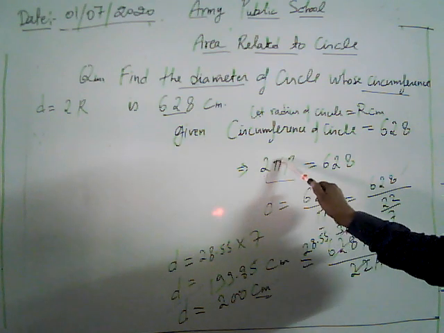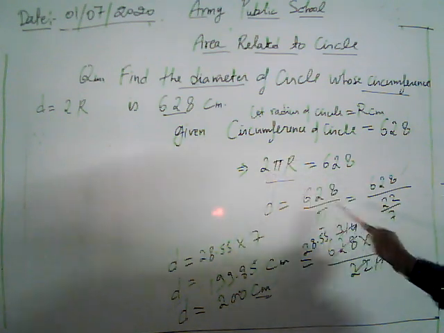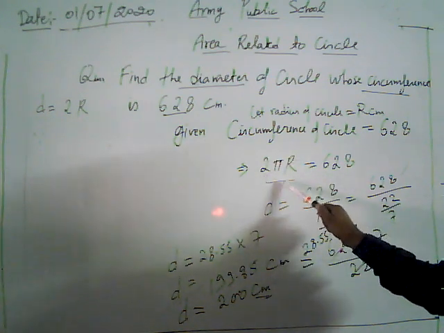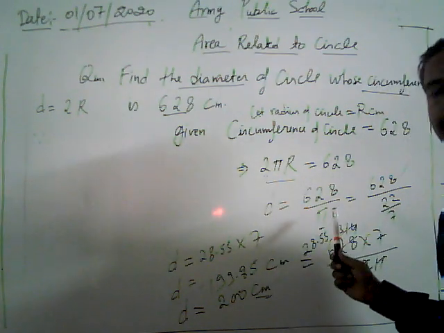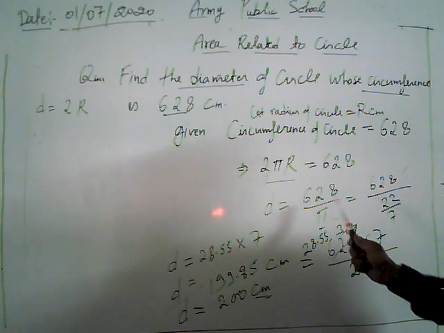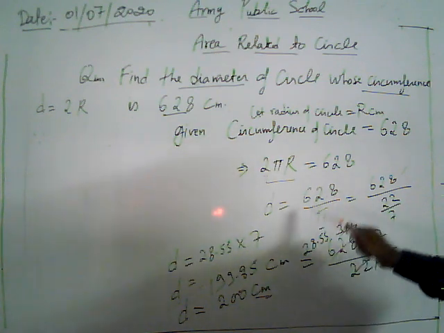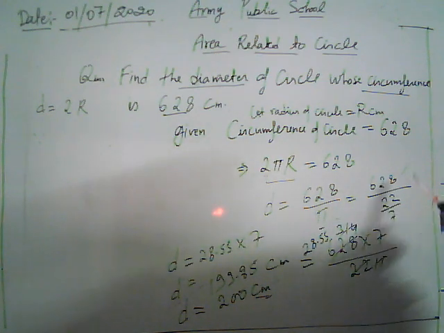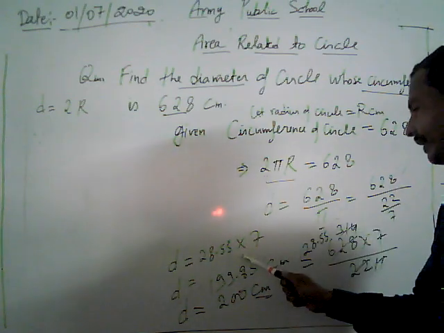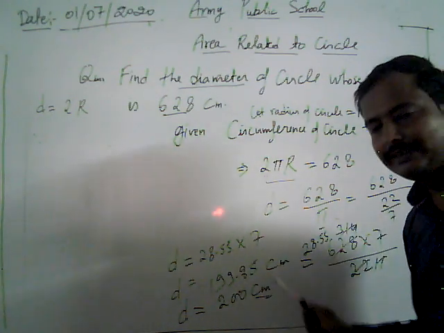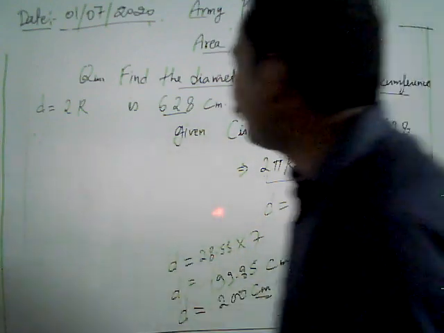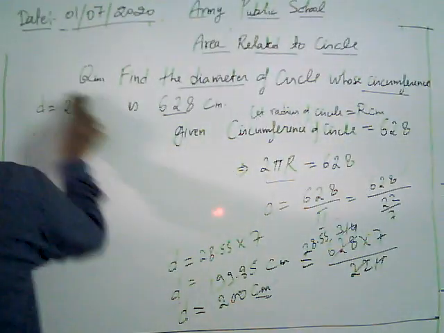Now we substitute pi on the right hand side. On the left hand side it is in the product part, so after transposing we divide by pi on the right hand side. Now 628 upon pi, putting the value of pi as 22 by 7, we get the value of d as approximately 200 centimeters. This is one of the basic problems. Now we are moving on to our next problem.